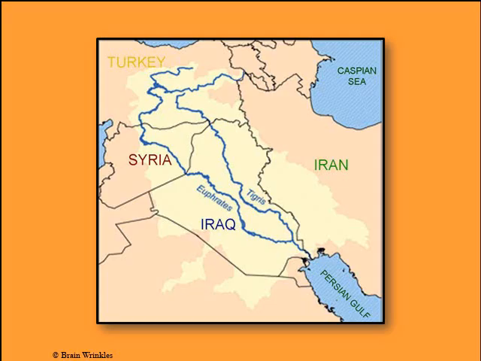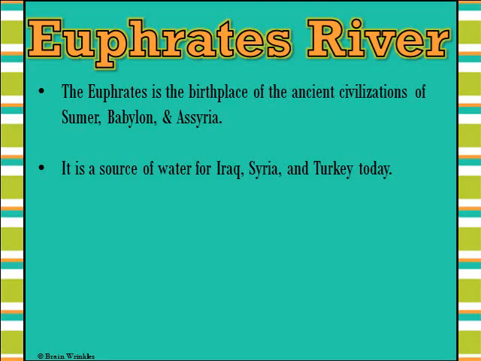You can see here both of the Tigris and Euphrates rivers. You can see the course that they map out, starting up in Turkey and moving through Syria, Iraq, and down into the Persian Gulf. Next slide. The Euphrates is the birthplace of the ancient civilizations of Sumer, Babylon, and Assyria. It is a source of water for Iraq, Syria, and Turkey today. Next slide.